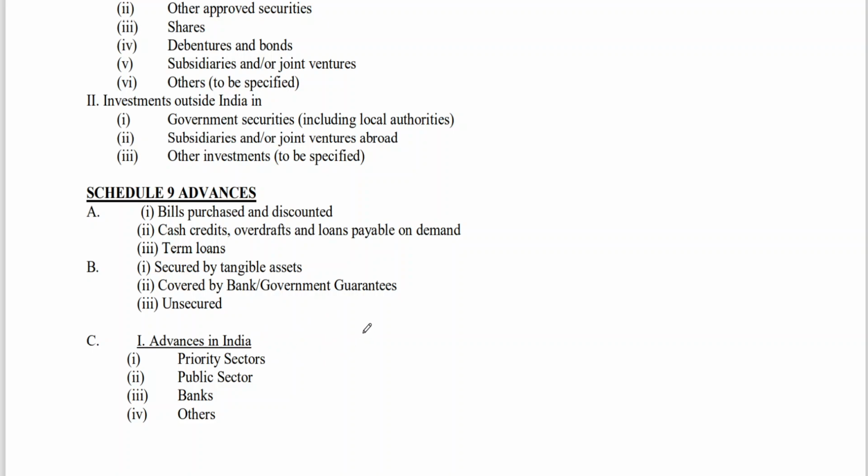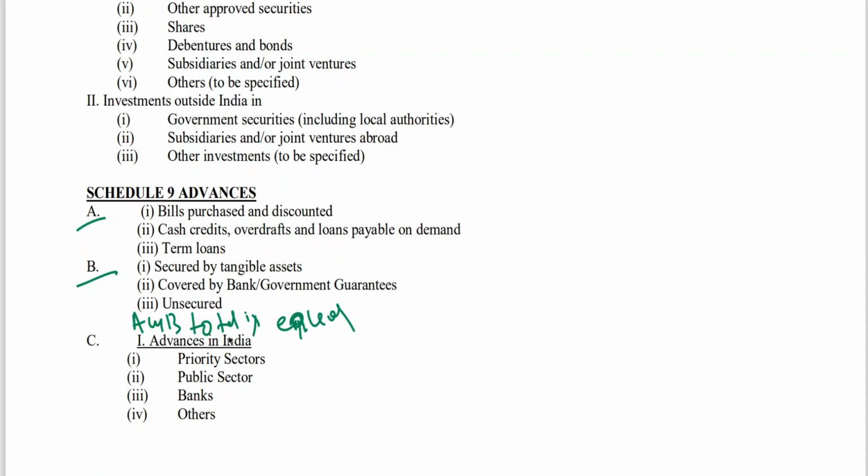Please remember, always these two totals should be equal. Always the A and B totals should be equal in advances. I told you, A and B totals should be equal.